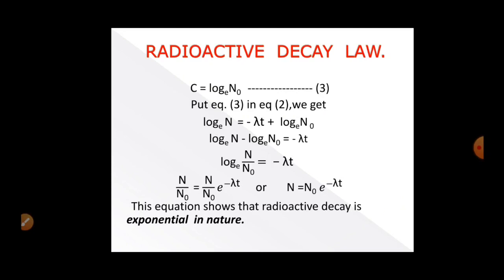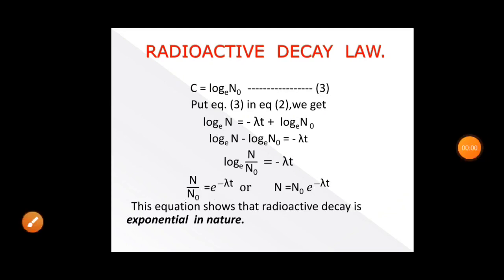Using the identity, we get log to the base e of N by N naught equal to minus lambda t.